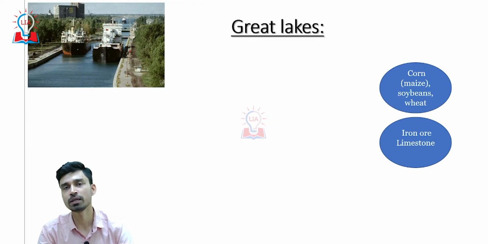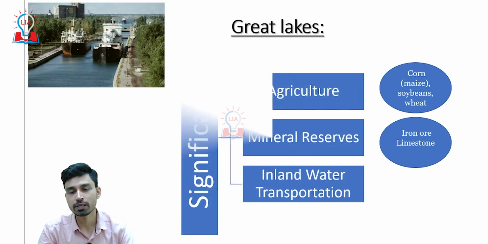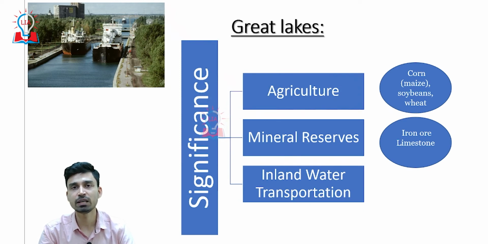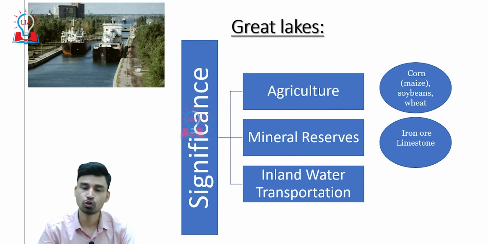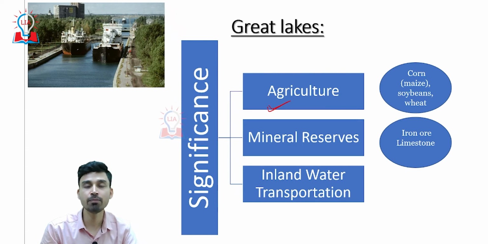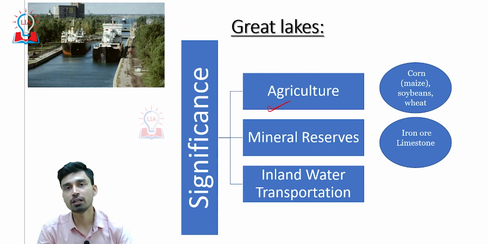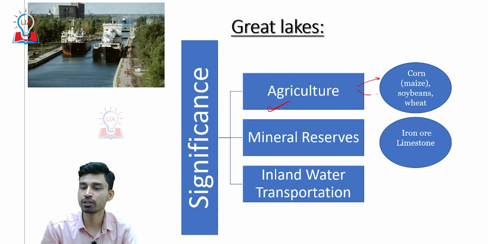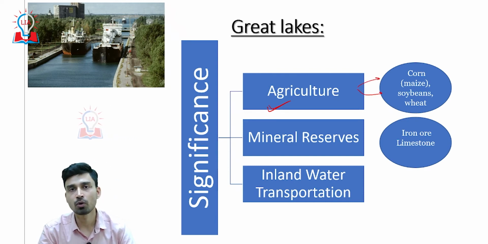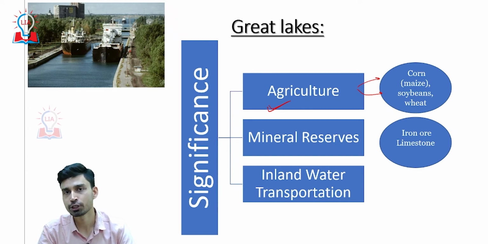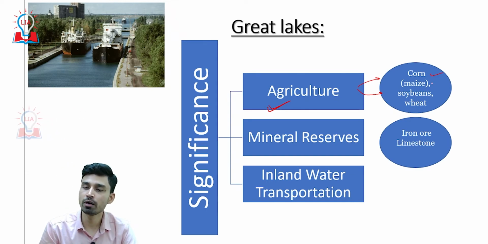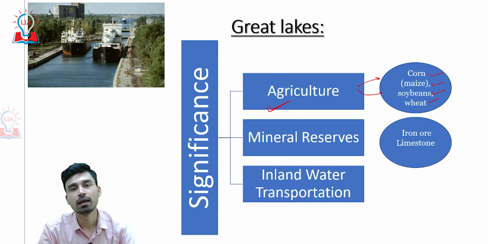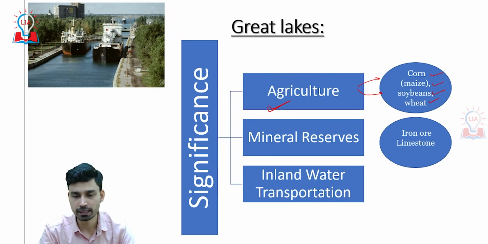So, let us now try to understand the importance or significance of this Great Lakes region for the North American populace. First of all, it has a very important contribution in agricultural production of this particular region, especially if you look at the major agricultural crops grown around it, because it is fresh water and we have abundant availability of water for irrigation, and that is why crops like corn, maize, soya beans and wheat are all produced around these plain regions located to the south of the Great Lakes.